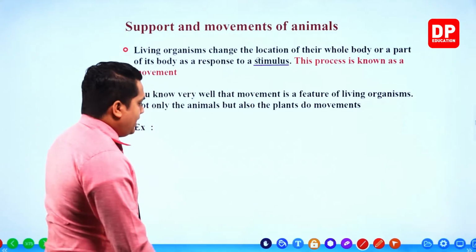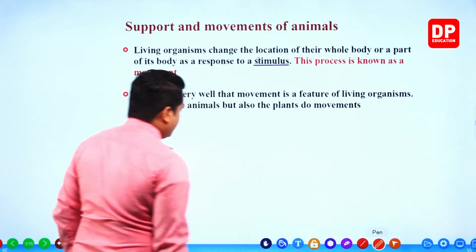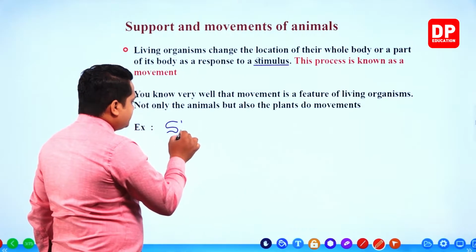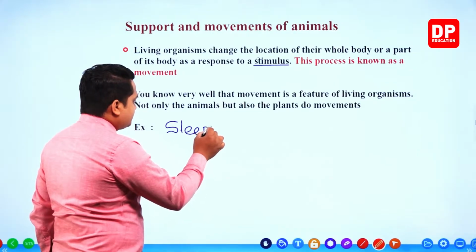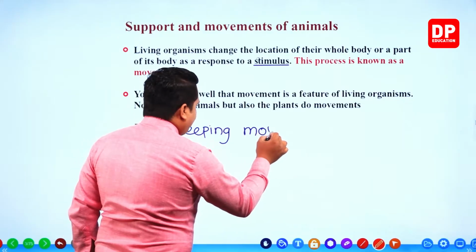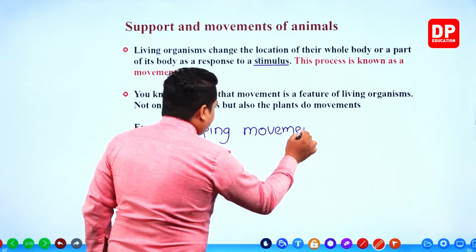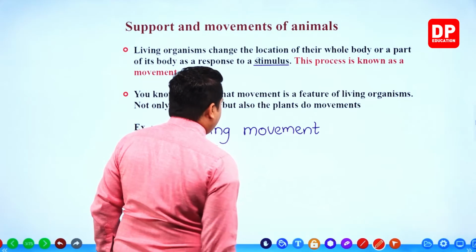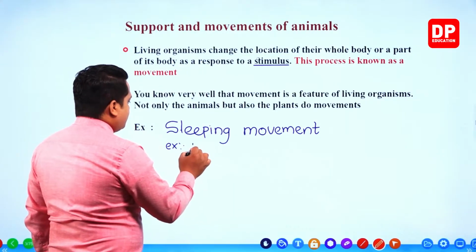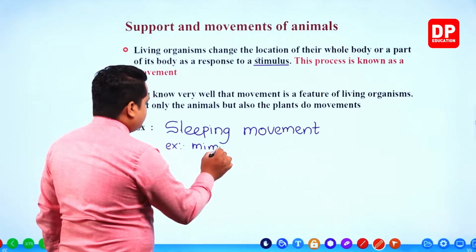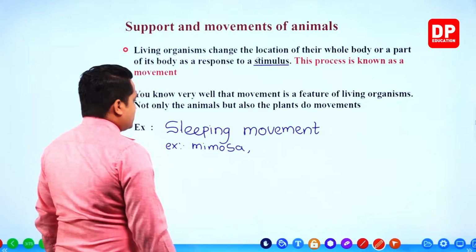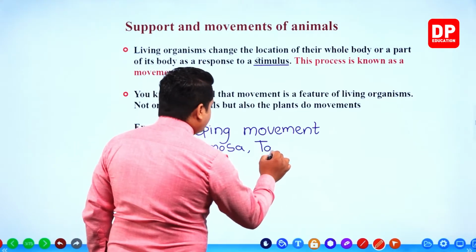So what are those things, my dear children? The sleeping movement. Example, mimosa. Then tamarind.